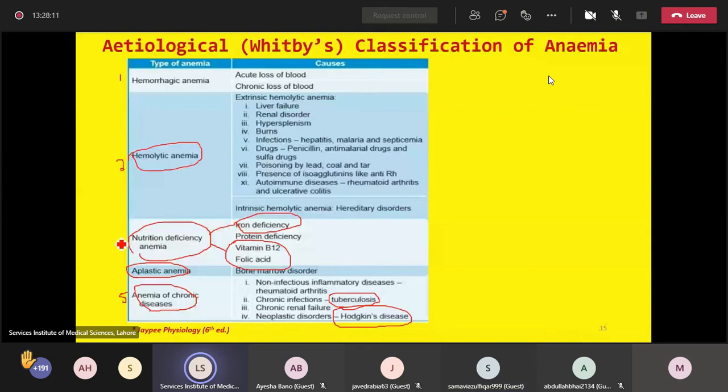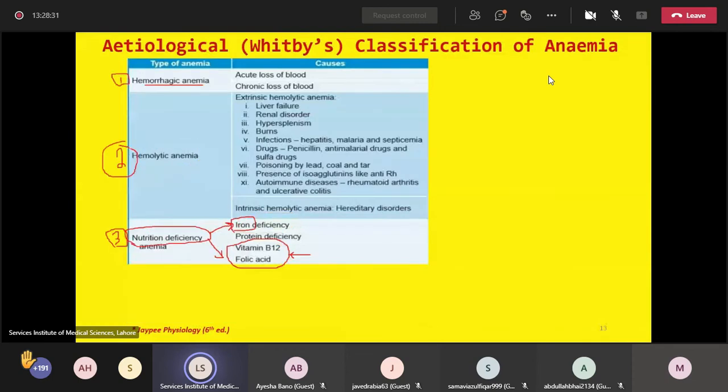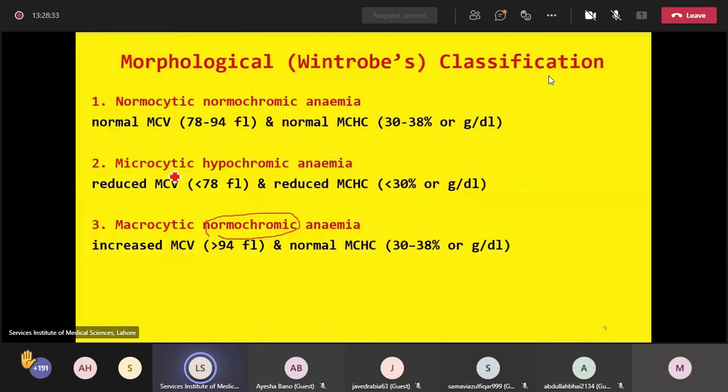Let me summarize to all of you. There are two ways to classify anemia. One is on the basis of morphology, that is, on the basis of blood indices. And usually the two important blood indices are MCV and MCHC. MCV depicts the size of the cell, MCHC depicts the chromicity or color of the cell.